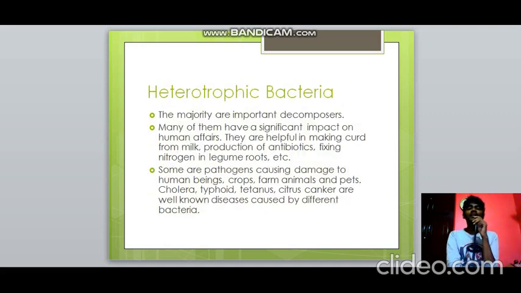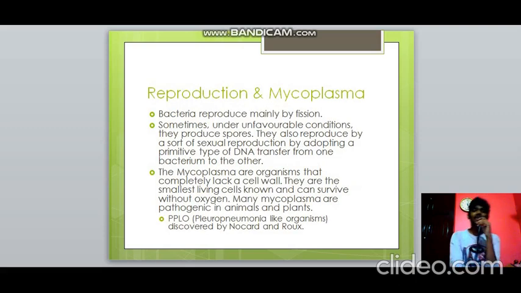Then heterotrophic bacteria, they are importantly decomposers. Also they are helpful in making curd, Lactobacillus. Also they are helpful in production of antibiotics, and they are also helpful in fixing nitrogen, Nostoc. Also there are pathogens which cause diseases like cholera, typhoid, tetanus, citrus canker. All these are bacterial diseases which are caused by several pathogenic bacteria.